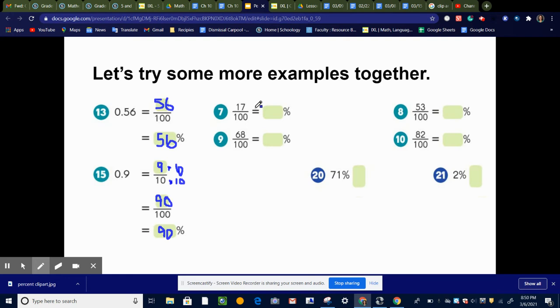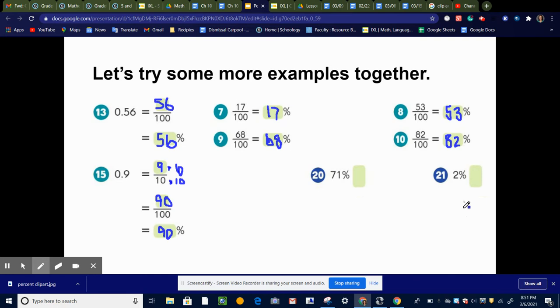Okay, so take a minute to do these four, and then come back and start the video again and see how you did. All right, so this is 17 over 100, so it would be 17%. This is 68 over 100, so that's going to be 68%. 53 over 100 would be 53%. And 82 over 100 is going to be 82%. Again, these are all over 100, so you can change those directly to a percent.